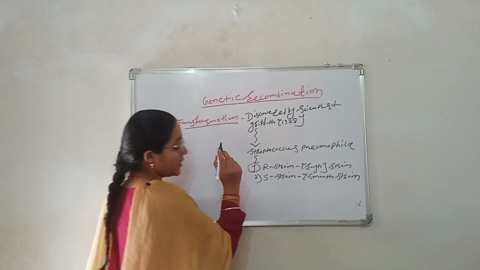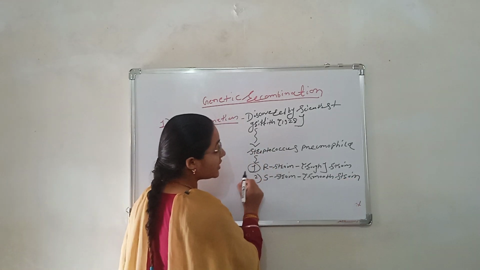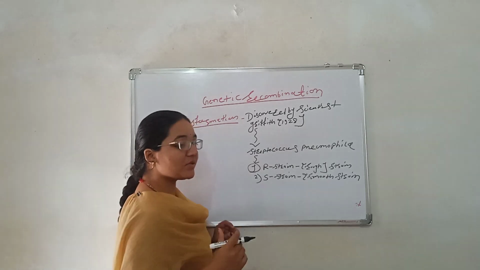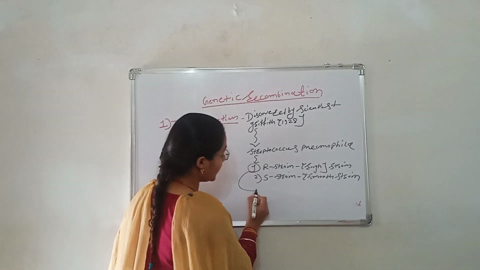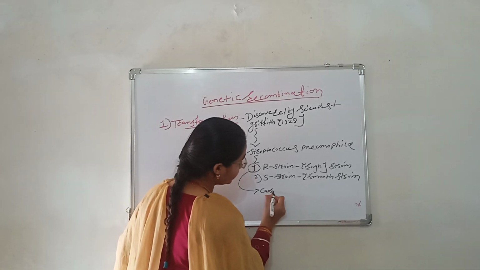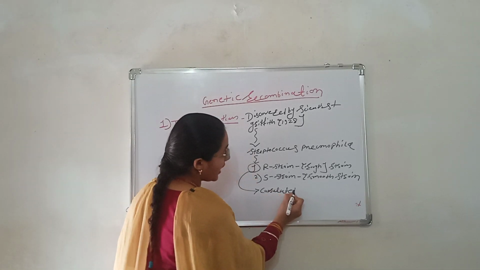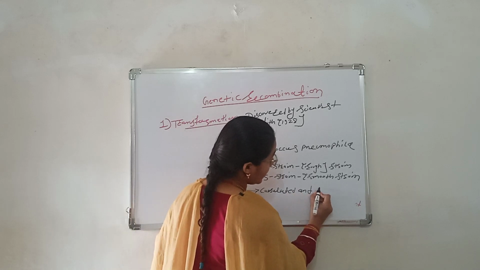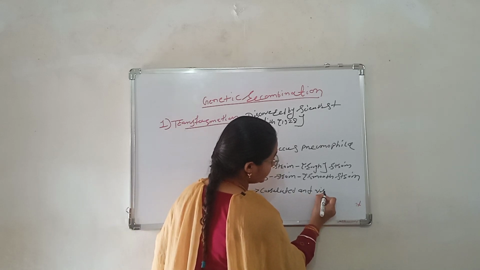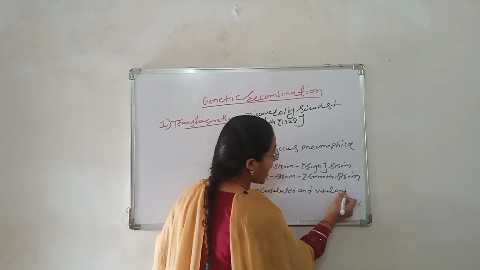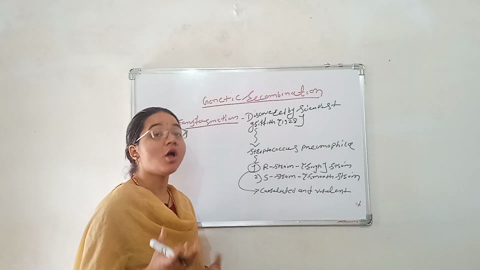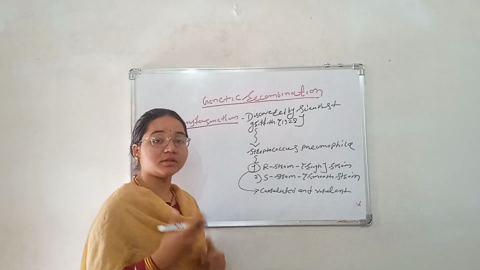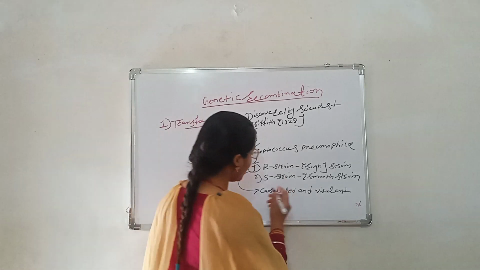So guys, look at this. The R strain means rough strain. The R strain is capsulated and virulent, meaning it has a protein coat, such as a capsid, and is virulent. Its genome is also present.